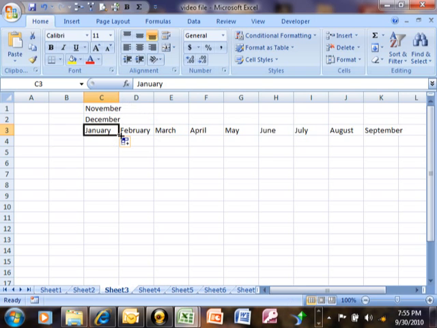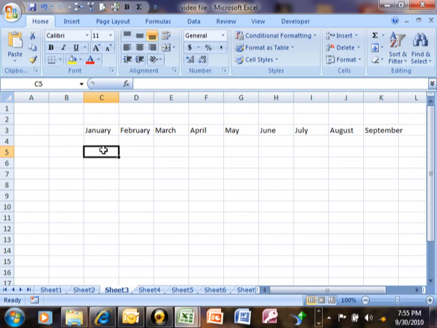Also, if I drag it to the left, I'm going to pick it up and drag it to the left. Notice how it goes backward, but it still works. So if you drag it to the right or if you drag it down, it's going to go forward in progression. If you drag it up or to the left, it's going to go backward in progression. Now, I'm going to get rid of these couple cells. Those are just examples.